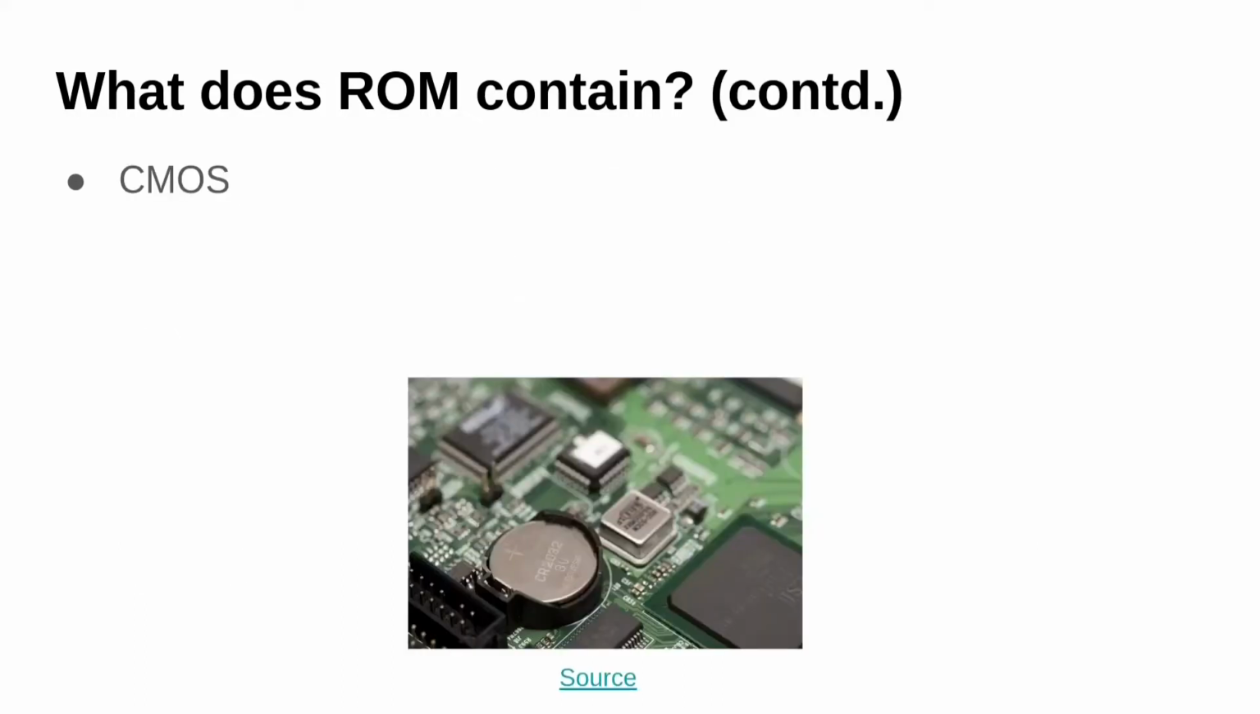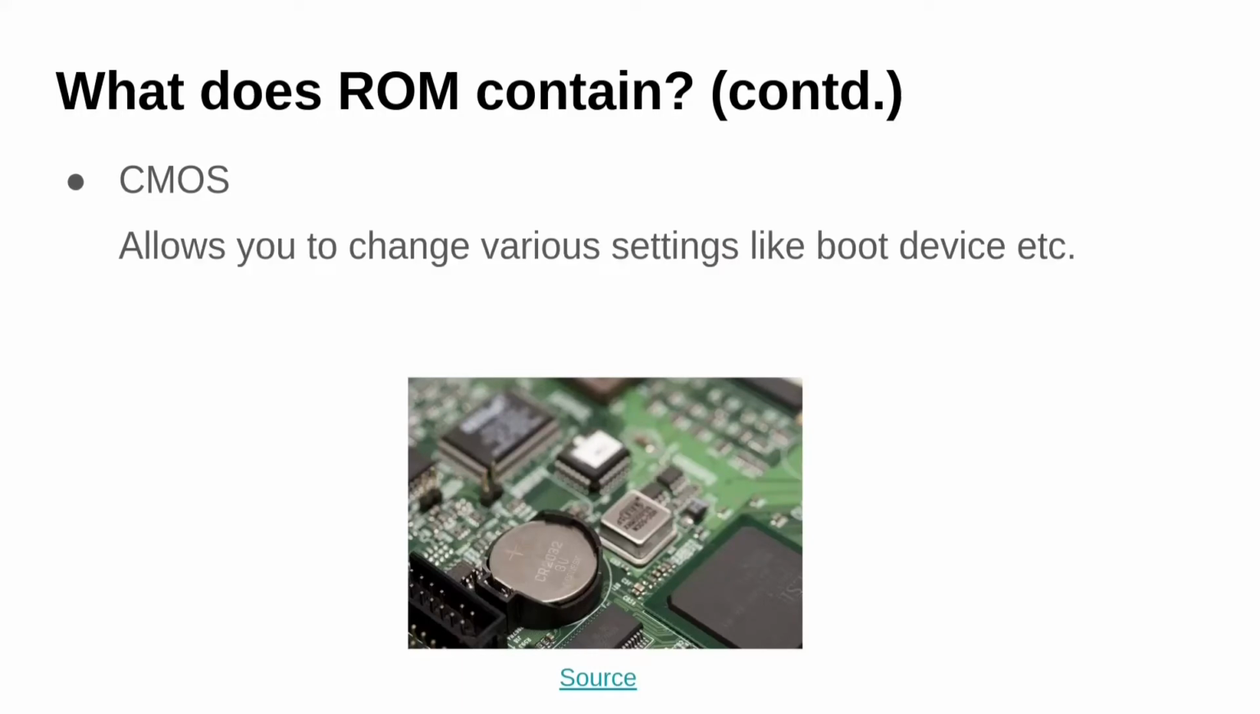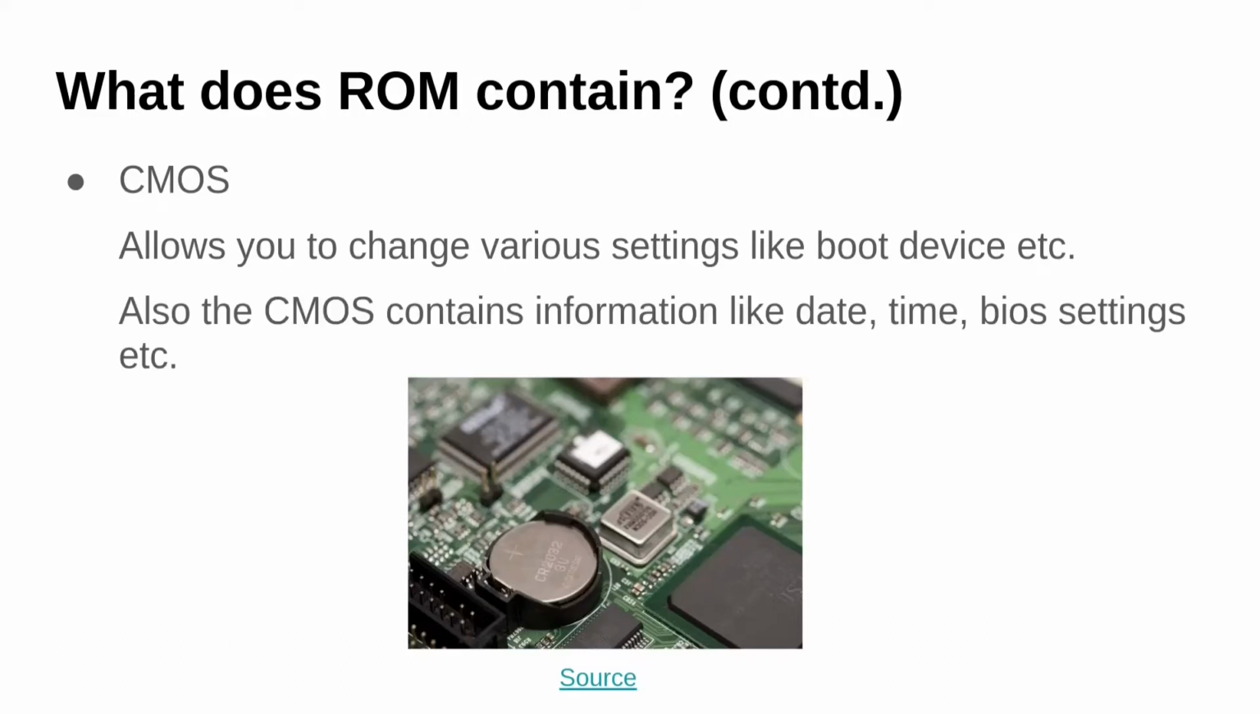The ROM also contains CMOS. The CMOS allows you to change various settings like the boot device, etc. You can go into your BIOS and change which boot device should come first, like a pen drive if you want to install an operating system. Also, the CMOS contains information like date and time. If you at some time open the BIOS, you see that there is a date and time there. How that is stored is inside a CMOS.